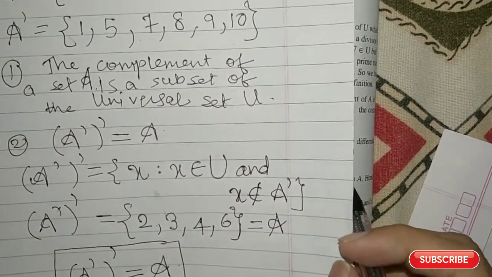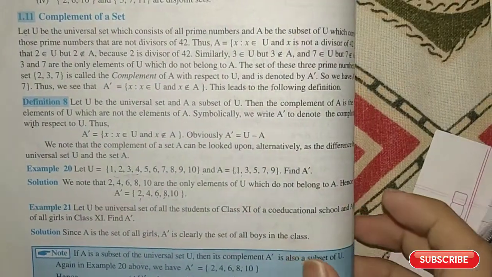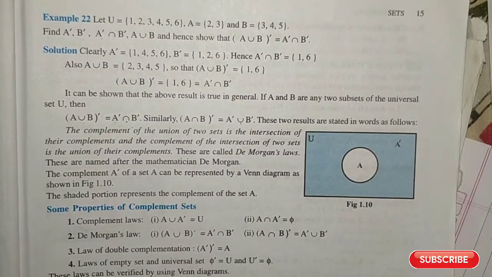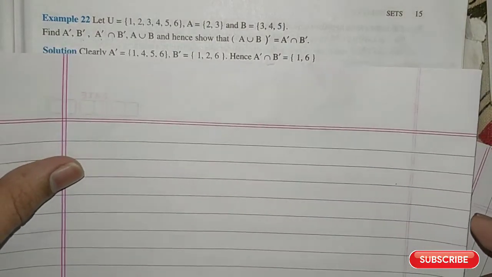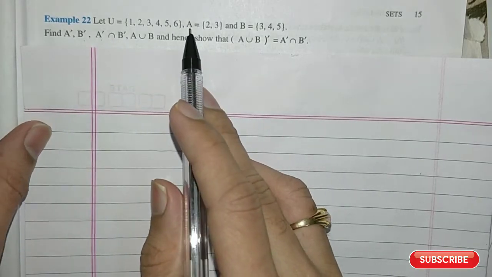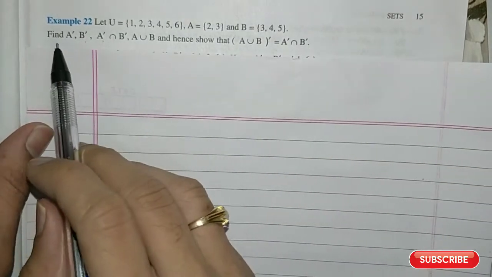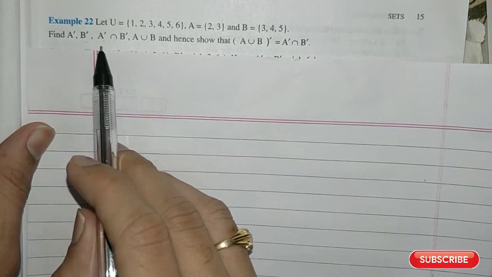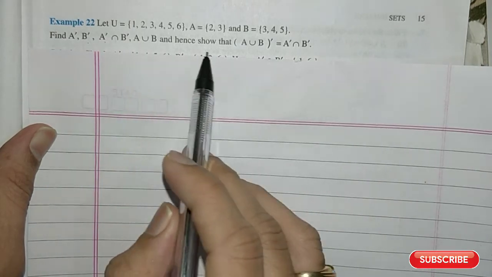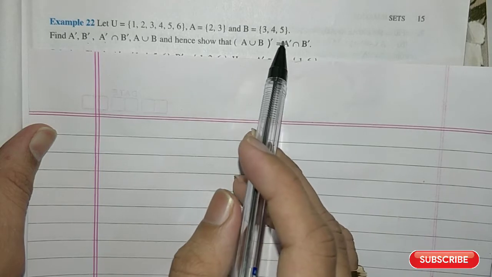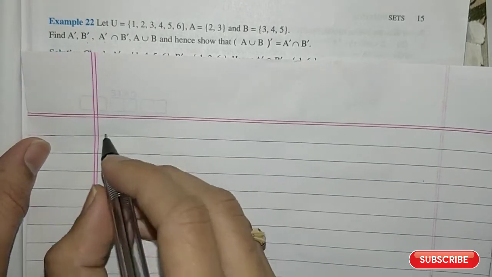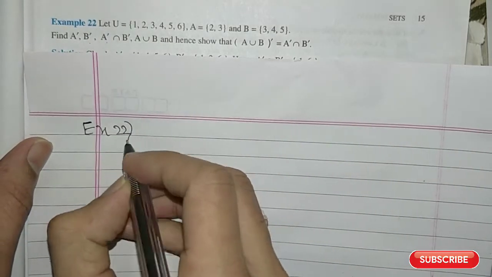Now let us take one example, example number 22. You have a set U, and also you have two sets A and B. You have to find A complement, B complement, A complement intersection B complement, A union B, and hence show that (A union B) complement is equal to A complement intersection B complement. So example number 22 we are doing now.